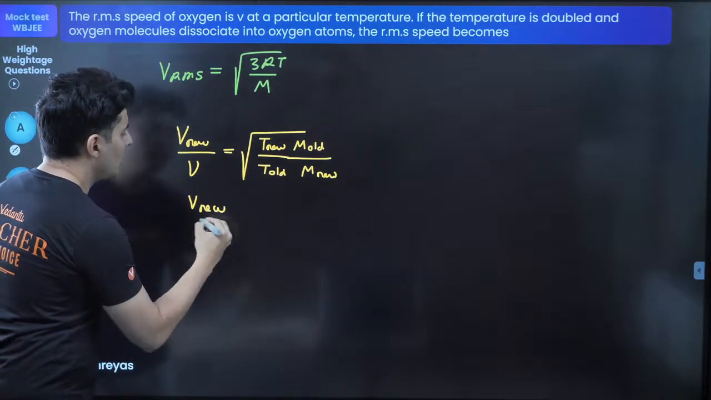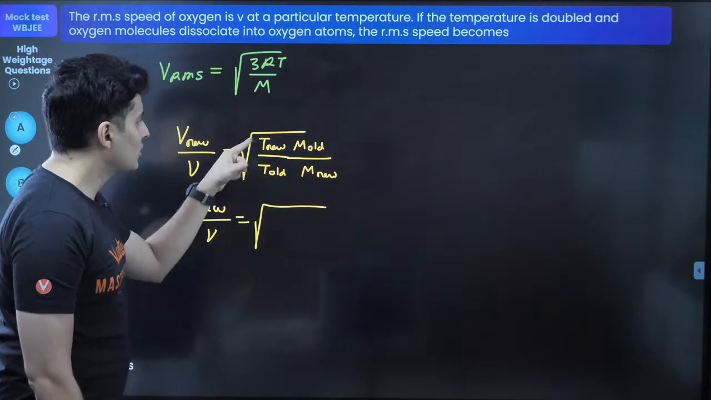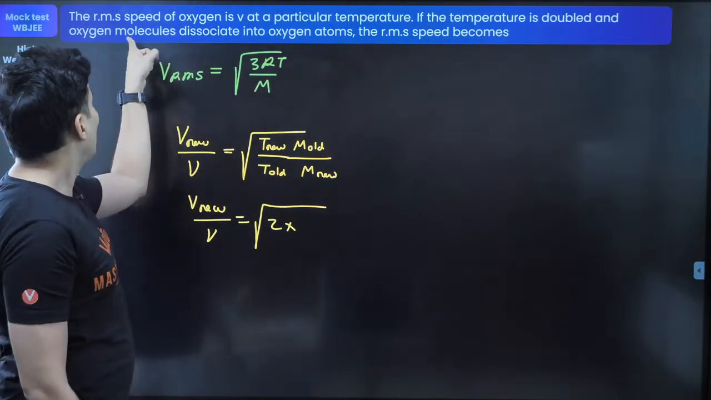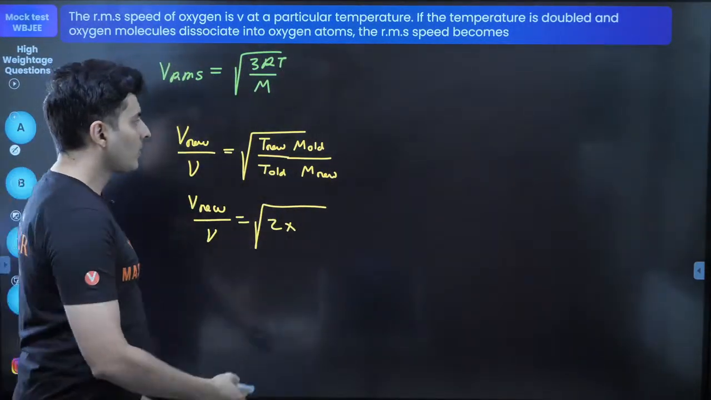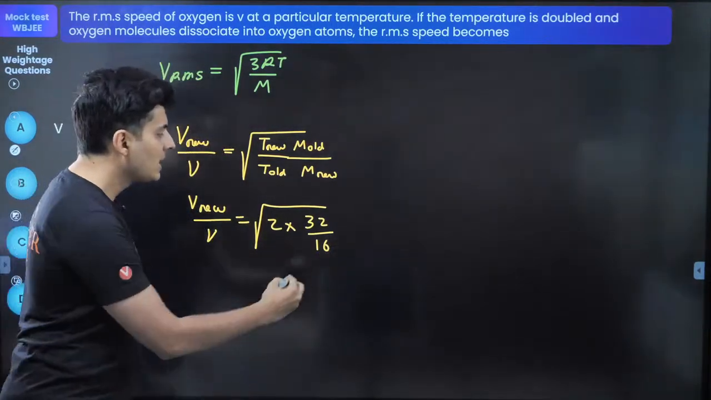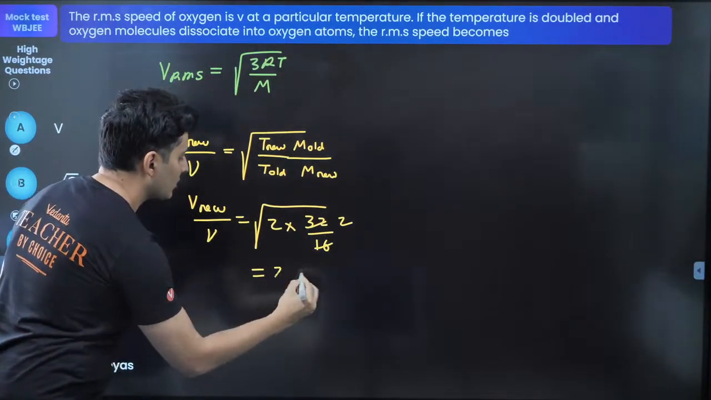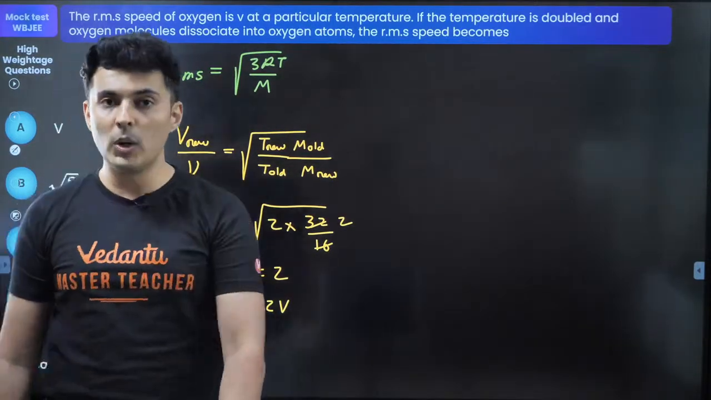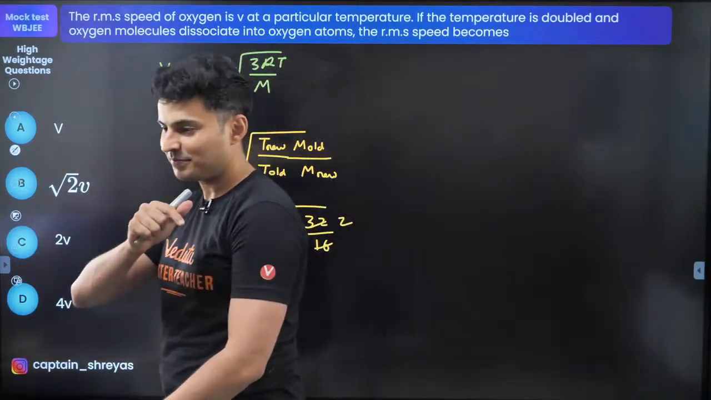So V new divided by V will be, what has happened? The temperature is doubled. So the new temperature is twice the old temperature, so put 2 over here. The oxygen molecules split into oxygen atoms. Earlier the molecular mass was 32, now it has become 16. Obviously this is a factor of 2, hence 2 into 2 is 4, root of 4 is 2. Hence the new velocity will be 2 times the old RMS velocity. Is it option C? Yes, it is.